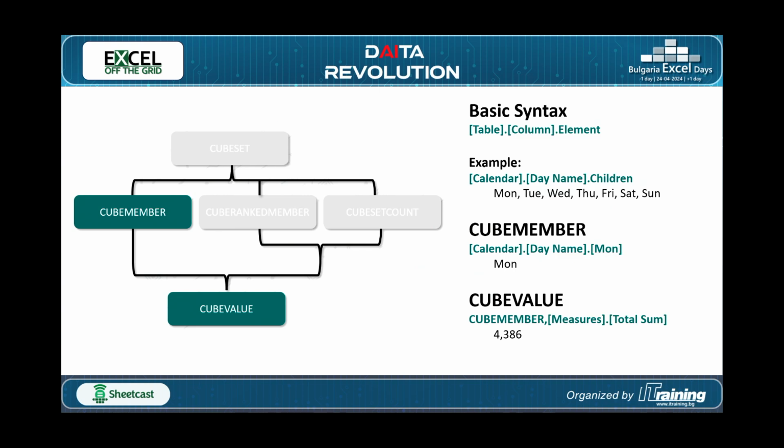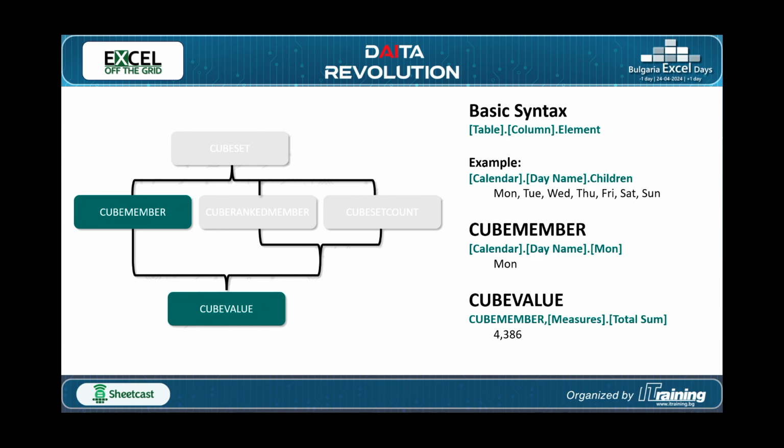So let's start with our cube member and cube value. Now, when we think about this piece around MDX and how we structure things, we've got this basic syntax up here: table, column, and element. So if you think about a dimension, we have a table where that dimension is, what column it is, and what item we want to get out.